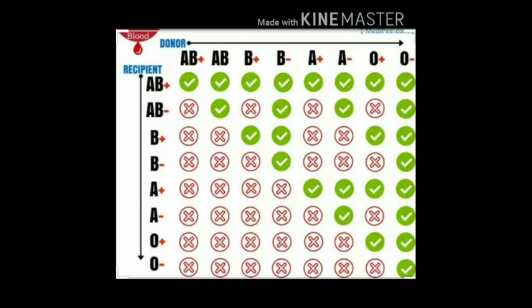Blood group compatibility is very important. If incompatible bloods get mixed up with each other, it can cause severe problems. One such condition is erythroblastosis fetalis. This condition occurs when the mother is Rh negative and the fetus is Rh positive. So during the first pregnancy with the Rh positive fetus, red blood cells that contain Rh positive protein enter into the mother's circulation.